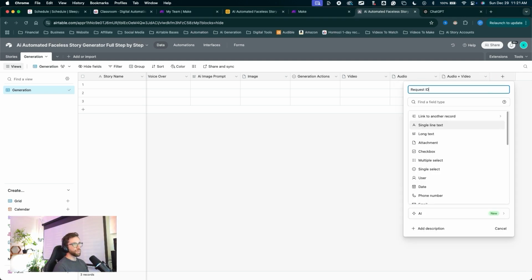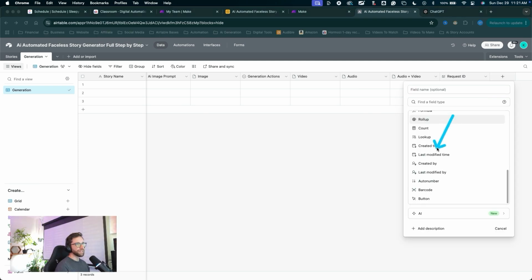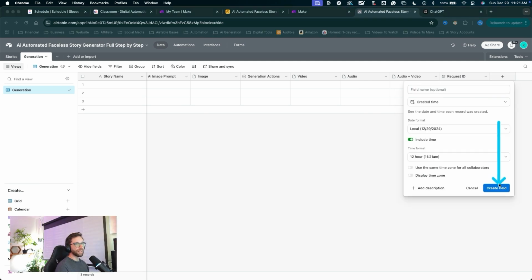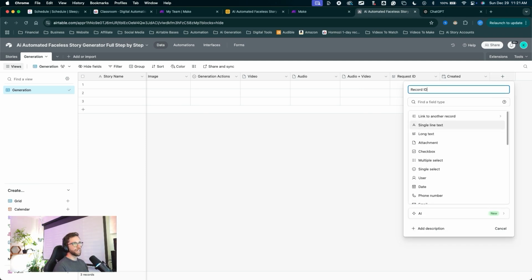Click the plus to create a new field. We'll name this request ID. This will be a long text field. Click create field. And for building out the automation, we'll add in 2 more. Click the plus, scroll down. This will be created time, create the field. And the last one we can do for now, click the plus, call this record ID.